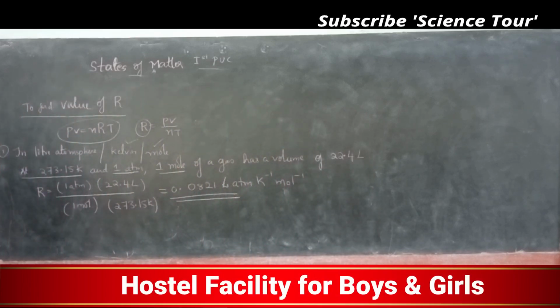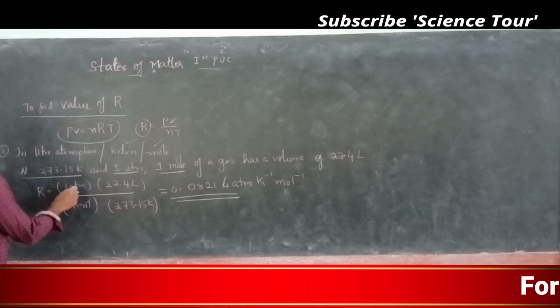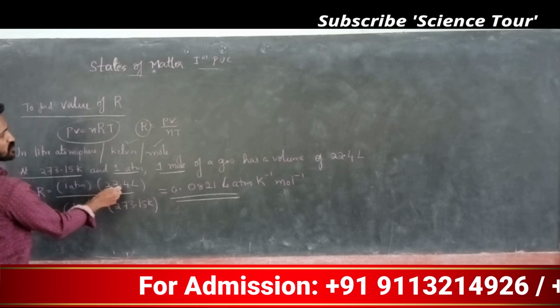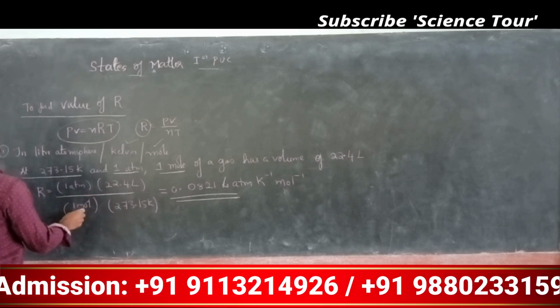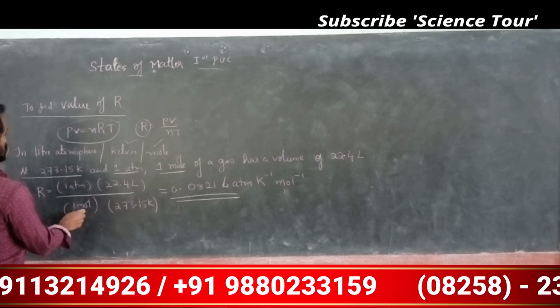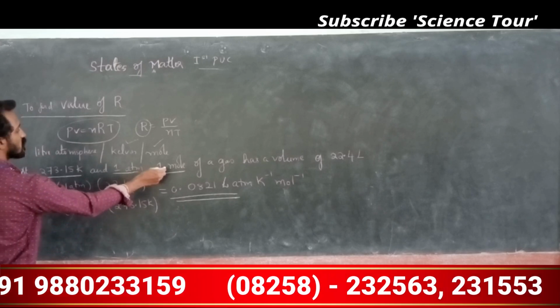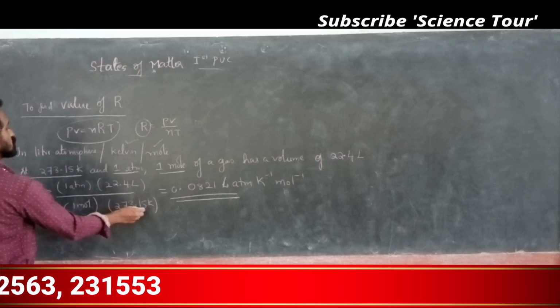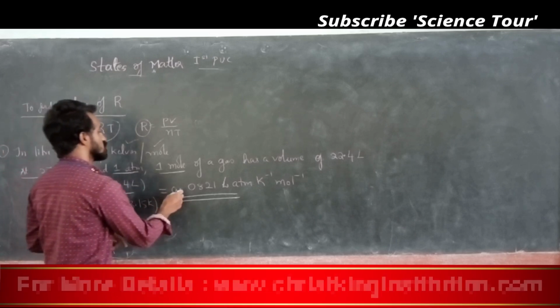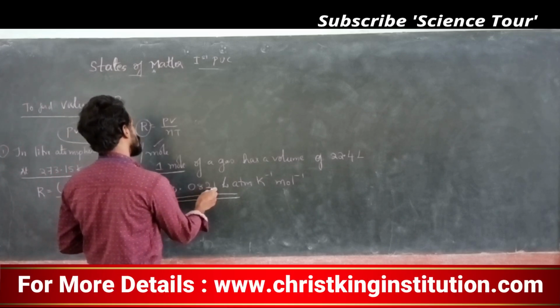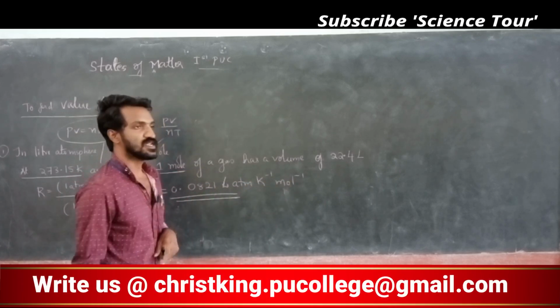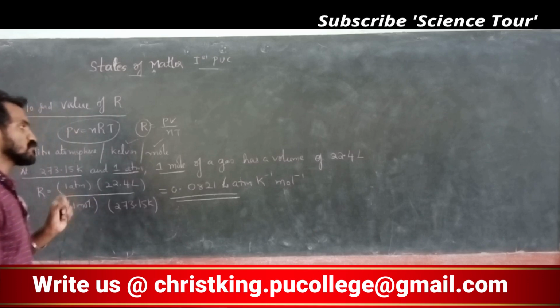So you substitute pressure as 1 atmosphere, volume 22.4 liter, number of moles 1 mole, and temperature 273.15 Kelvin. By solving this you will get 0.0821 liter atmosphere Kelvin inverse mole inverse.